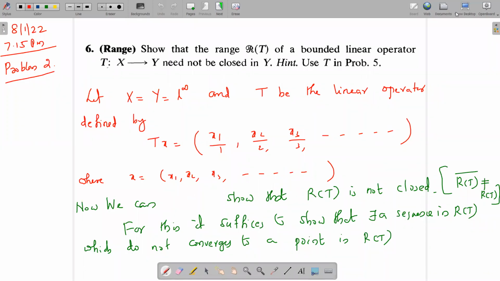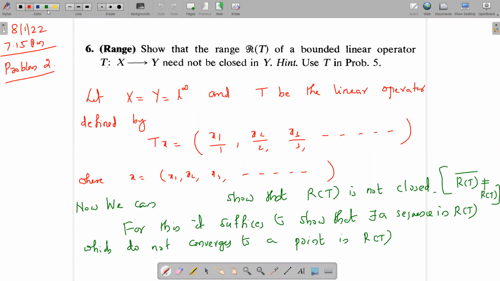In this video, we solve this problem. The range of a bounded linear operator need not be closed. For that, we take X equal to Y equal to L infinity, and T be the linear operator defined by Tx equal to (x1/1, x2/2, x3/3, etc.), where x equals (x1, x2, x3, etc.).